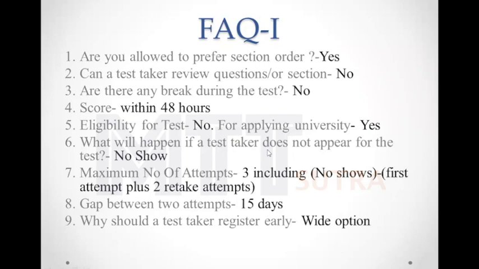What will happen if the test taker does not appear for the test? It will be considered a no-show. You have to forfeit your fees. What is the maximum number of attempts allowed? There are 3, including the no-show. Normally it is the first attempt plus 2 retake attempts. What is the gap between 2 attempts? There should be a minimum of 15 days gap. Suppose you have written the examination on 1st of November, the next attempt you can write after 15th of November.